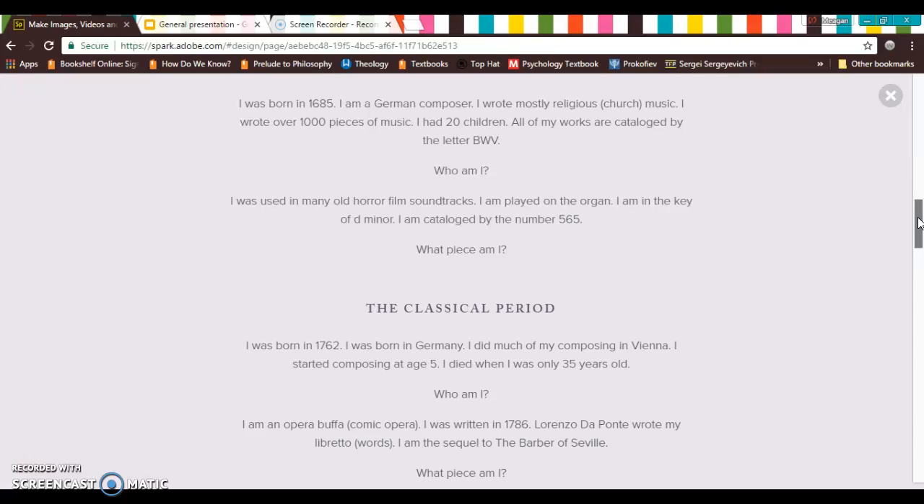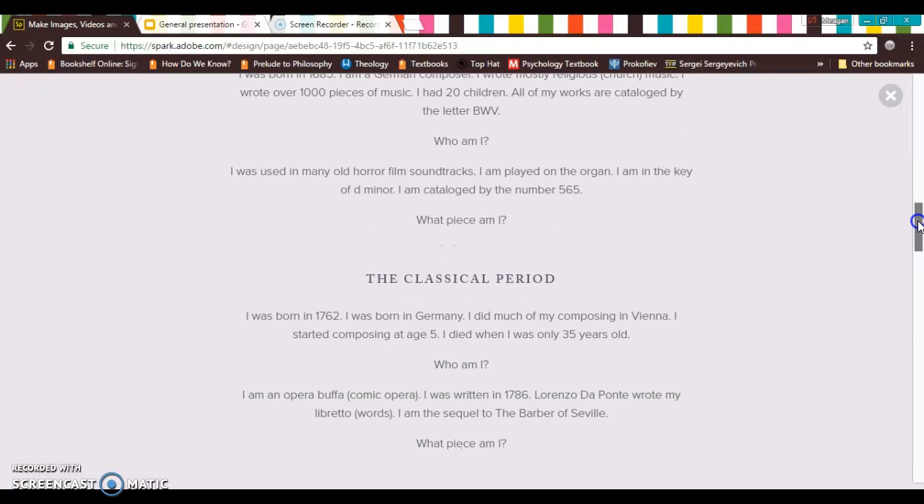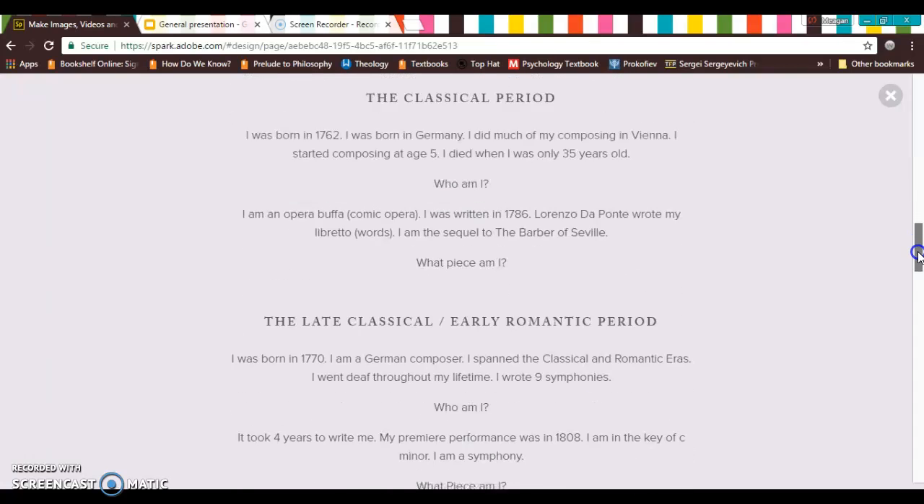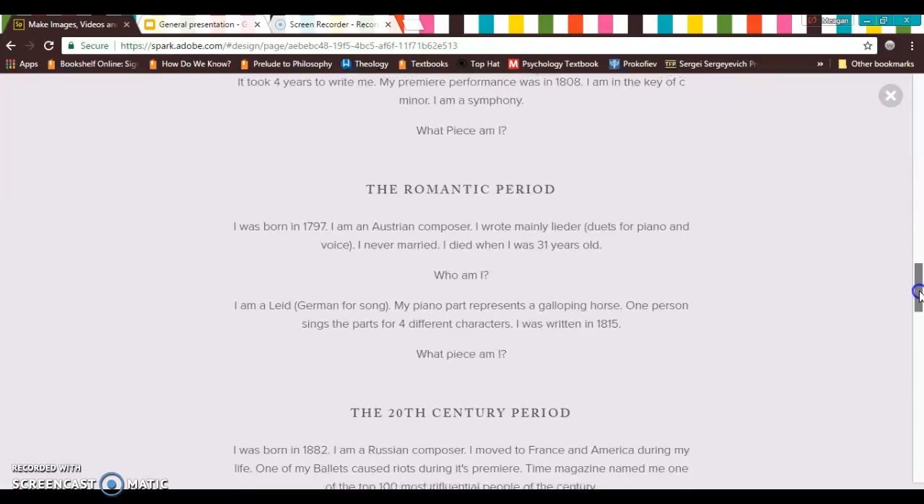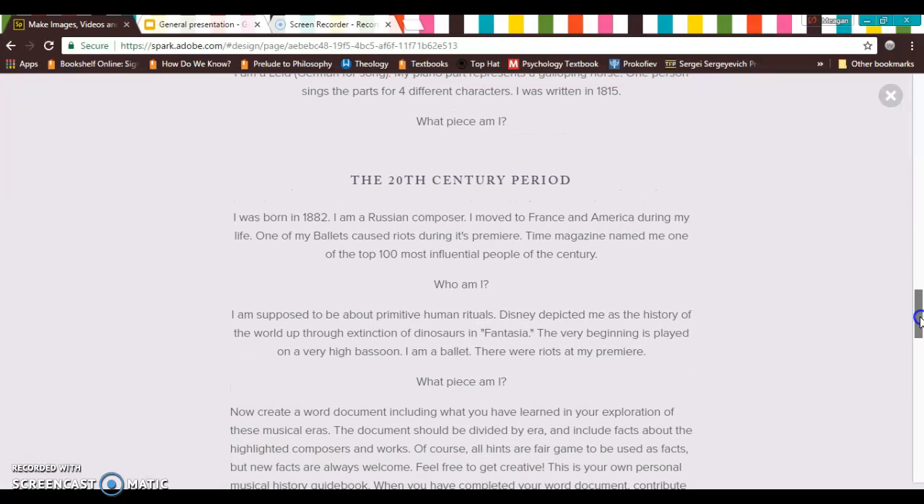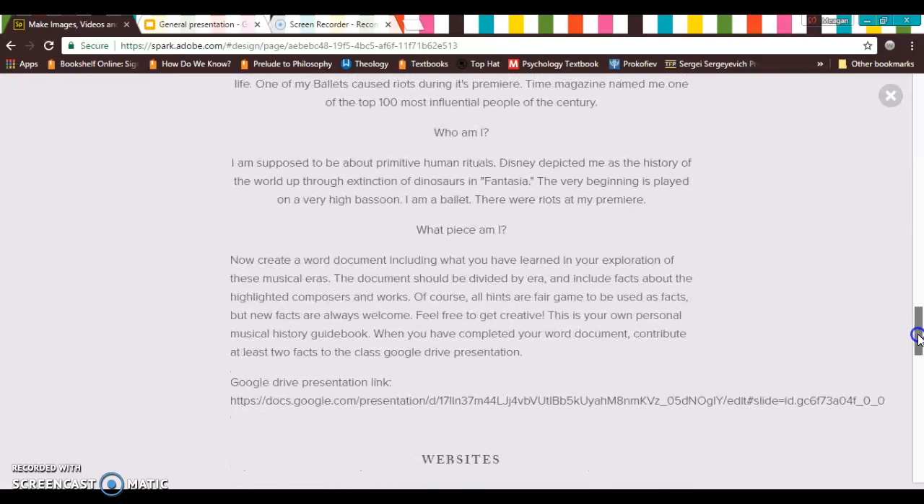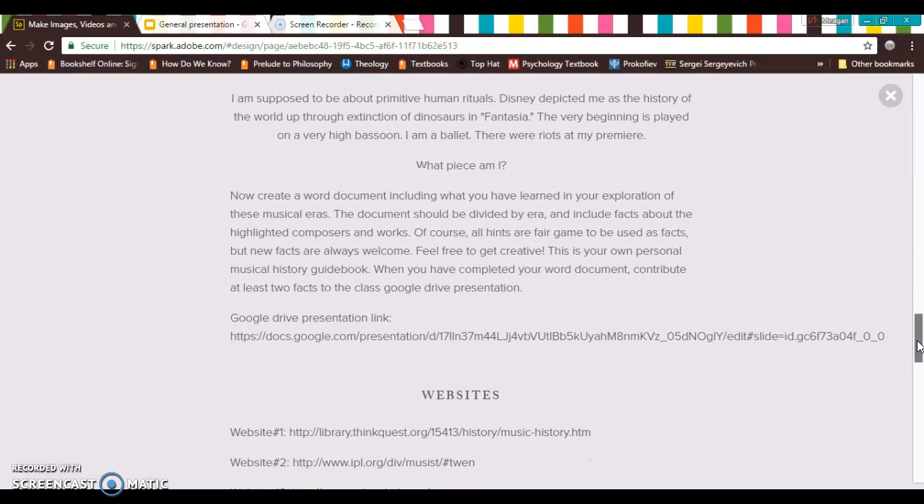And I did the same thing for the piece that they're trying to find. It states facts about the piece, and they have to find out what piece it is. It's kind of like Jeopardy, where you're giving them the answer and they need to find the question. And I go through this for the classical period, the late classical and early romantic period, and the 20th century period. So they will be doing this 5 different times for 5 different periods, 1 composer and 1 piece from each time period. After that, they will just create a simple Word document that goes over the facts that they've learned through their exploration and any extra ideas that they have found on these different pieces and composers.